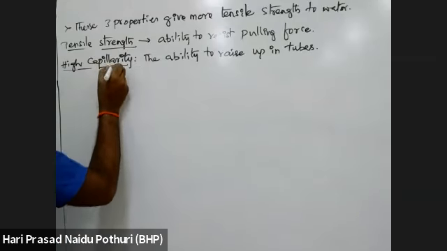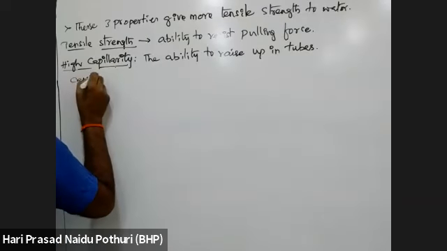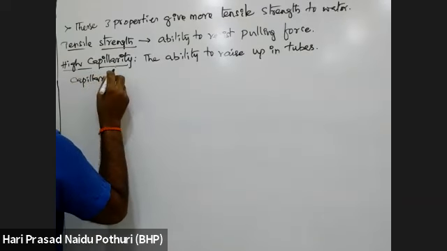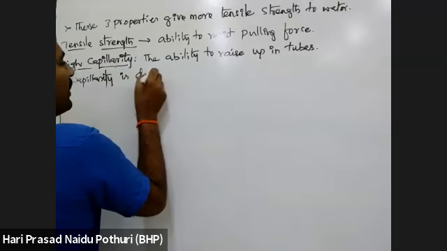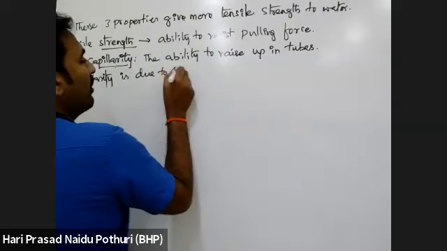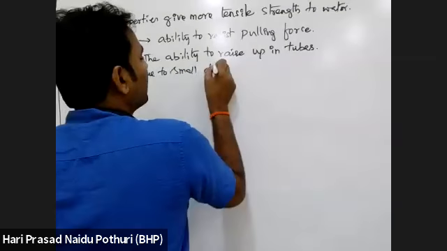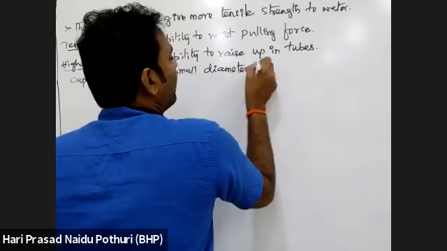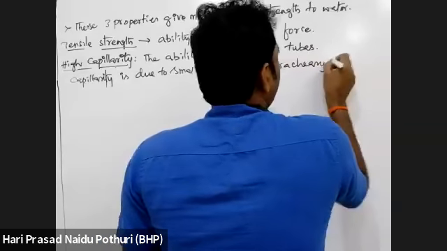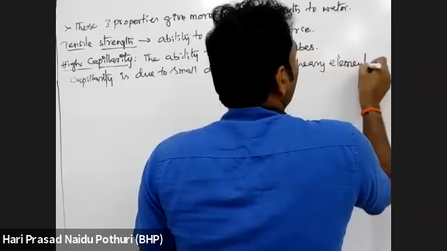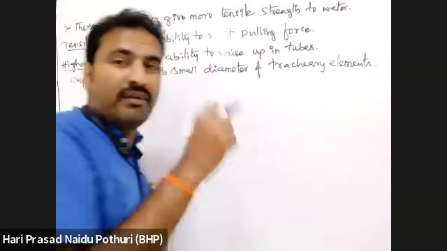Why is capillarity developed? That is the question. Capillarity is due to the small diameter of xylem elements or tracheary elements. Tracheids and vessels have very small diameter.